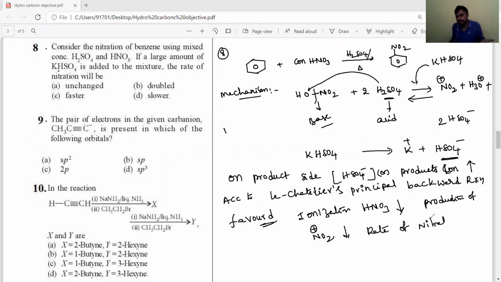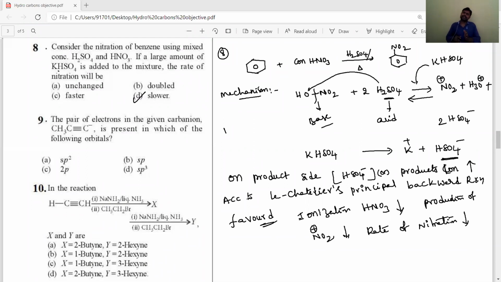nitration decreases. So the rate becomes slow. So the answer is D option. So you have to think about that equilibrium concept, or chemical equilibrium.